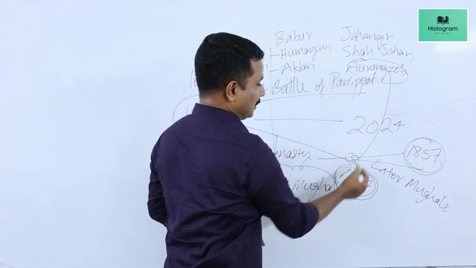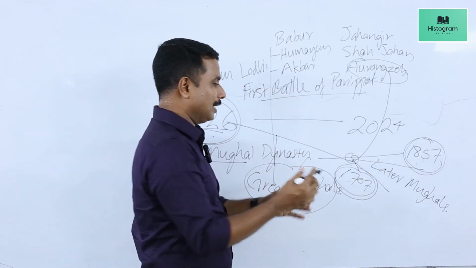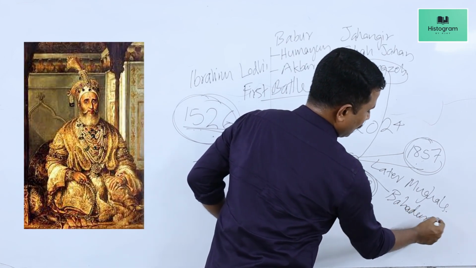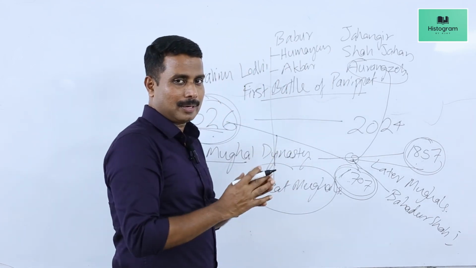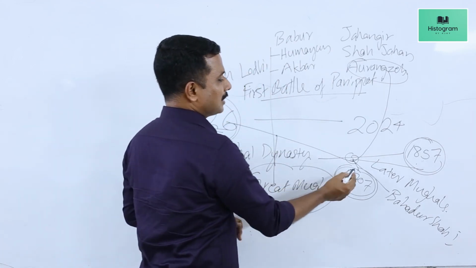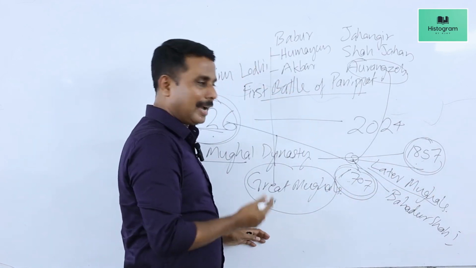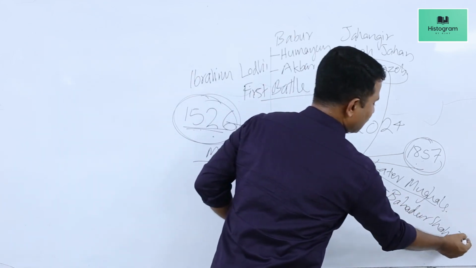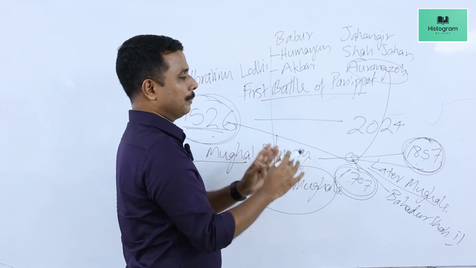So Aurangzeb died and 3 of his sons fought for the throne, and finally Bahadur Shah first captured power and became the first of the later Mughal rulers. And so many other rulers came to power, and finally Bahadur Shah II became the ruler by the end of this period.